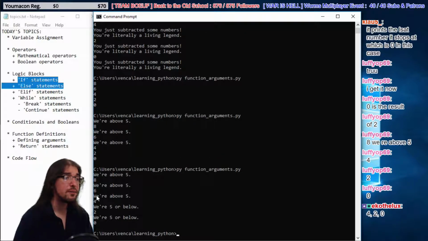All right, so yeah, here we go. So we're above 5, we're above 5, we're above 5 at 6. Now we're at 4, we're 5 or below. At 2, we're 5 or below. Right? Interesting.